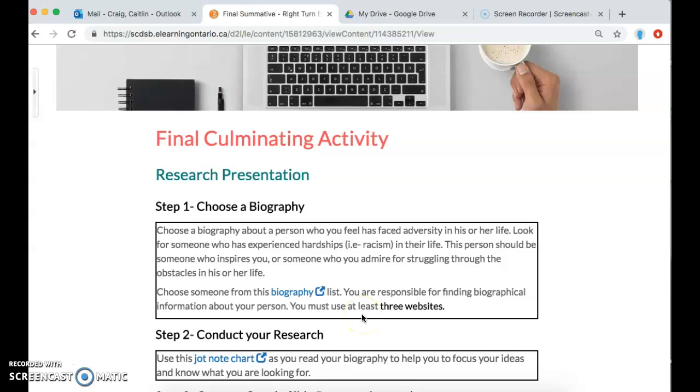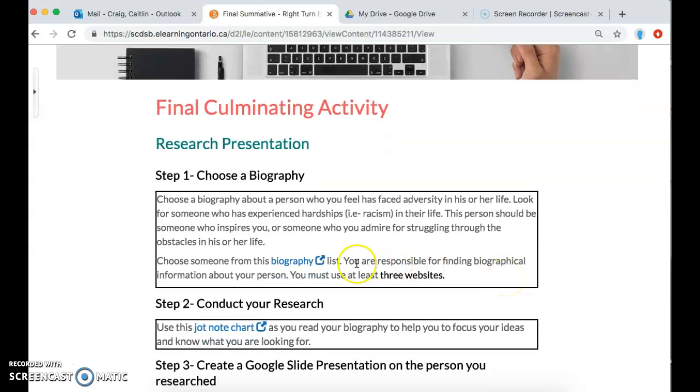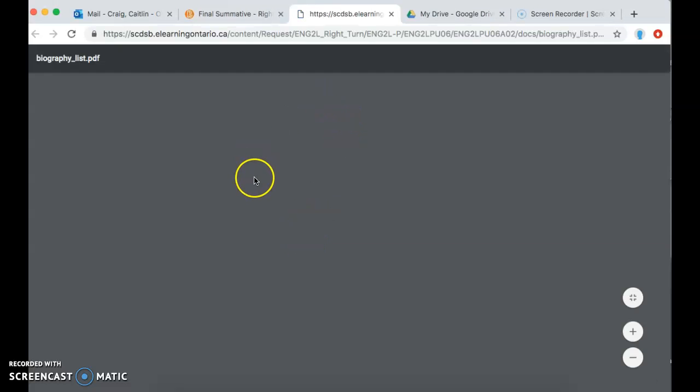Okay, so what you're going to be doing is choosing a biography about a person who you think has faced adversity in his or her life. So look for someone who has experienced hardships like racism or something in their life. This person should be someone who inspires you or someone who you admire for struggling through obstacles in their life. There's a list of people on this biography list that you can use to select your person. A lot of the people on this list are famous figures, historical figures, things like that.